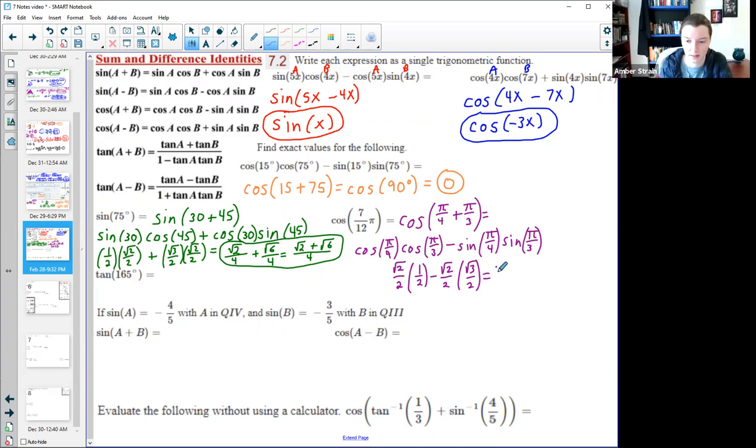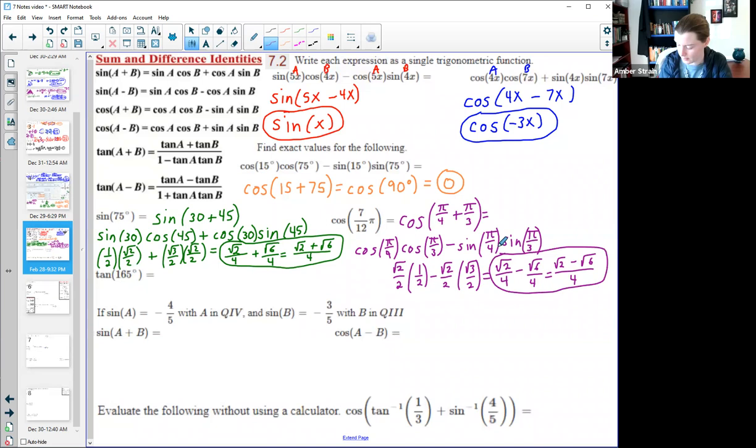So it's almost exactly the same as our last problem where I have the square root of 2 over 4 minus the square root of 6 over 4. Or again, you could put it all in one big fraction as square root of 2 minus square root of 6, all over the same common denominator of 4. Either one of these two answers is equally acceptable.